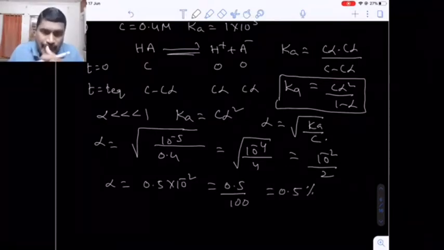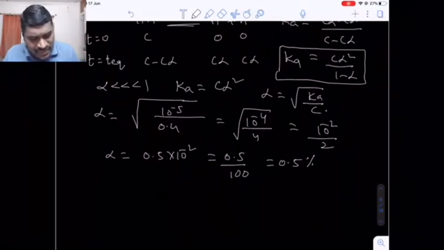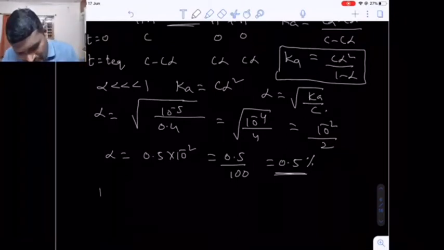Now what I am saying is, if the alpha value is less than 5%, then the approximation is correct. So our assumption is also correct, because the alpha value is 0.5% only. Okay. So this is the calculation of what? Alpha value. Okay. After getting the alpha value, the next is the concentration of H plus ion.